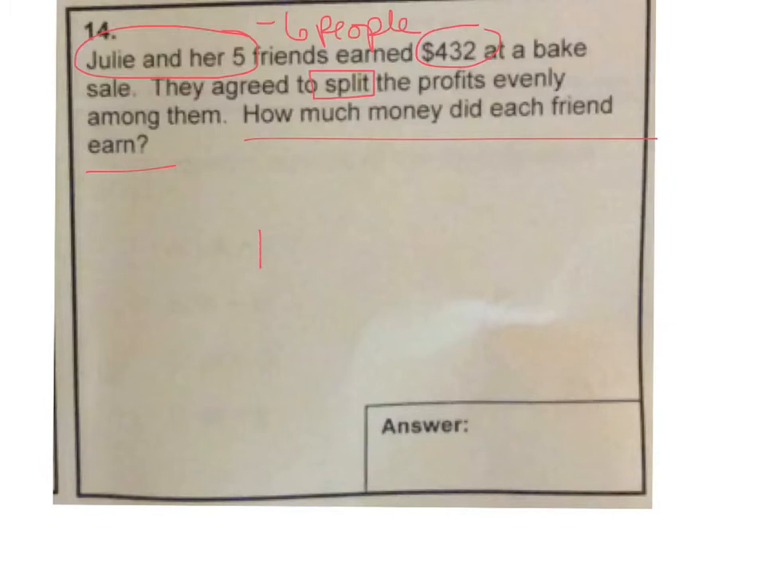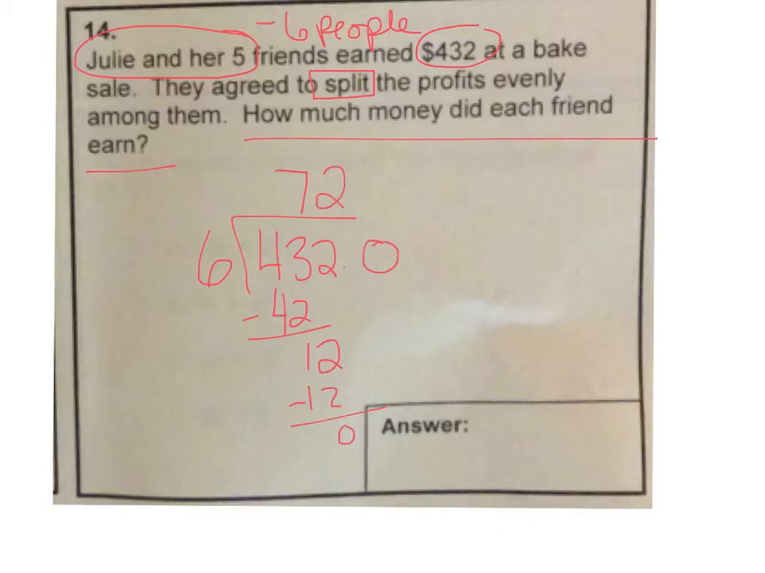So we've got $432 divided by 6 people because Julie is getting part of the profit. 6 goes into 43 7 times, which is 42. Subtract and bring down. 6 goes into 12 twice, and there will be nothing left over, even though we could bring it down just to check, leaving us with $72 per person.